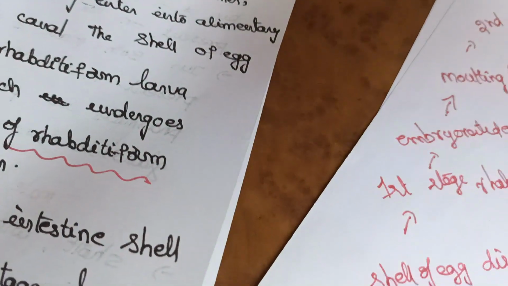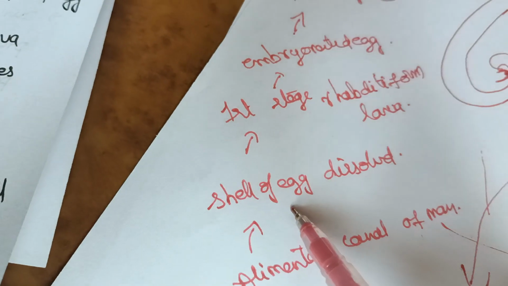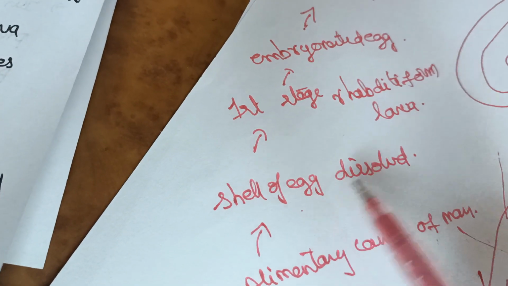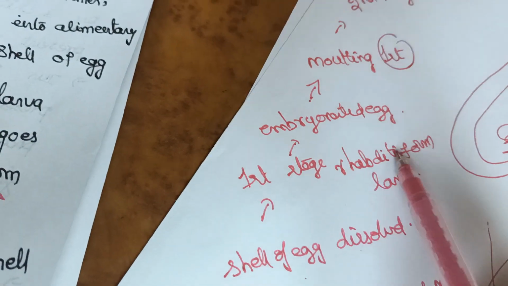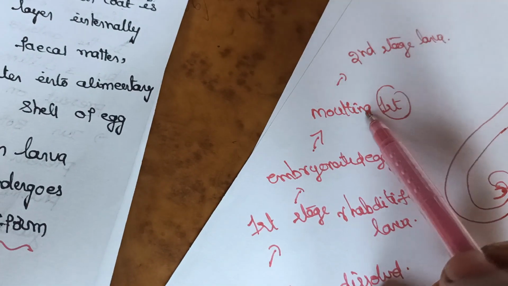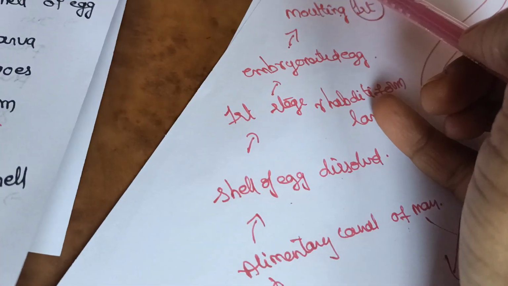Immediately after entering into the alimentary canal, the egg shell will be digested. So first stage larva will be released. First stage larva undergoing first molting and turning into second stage larva.